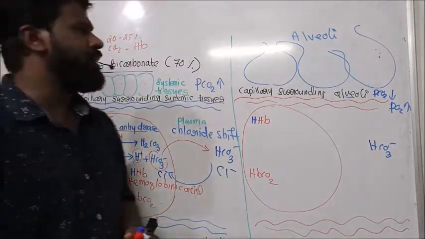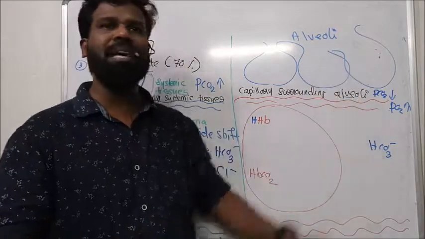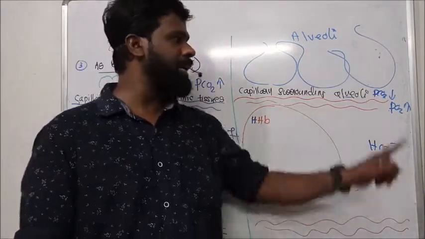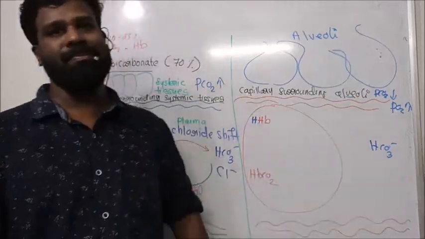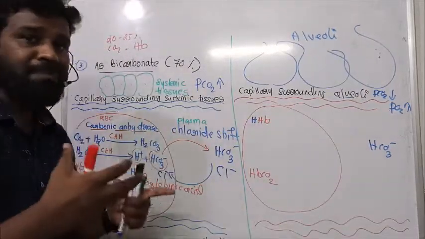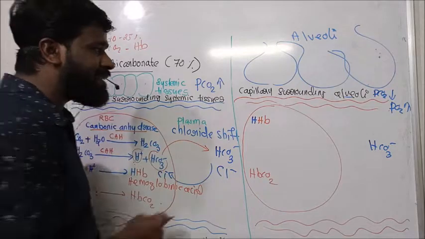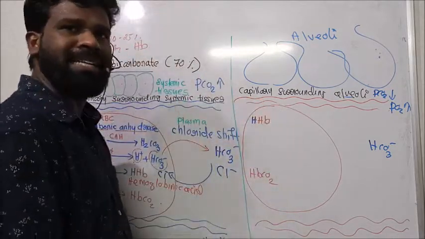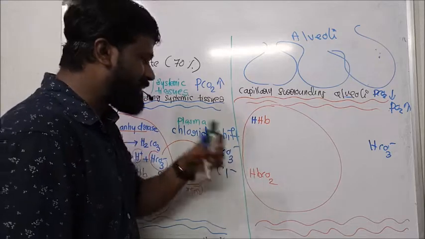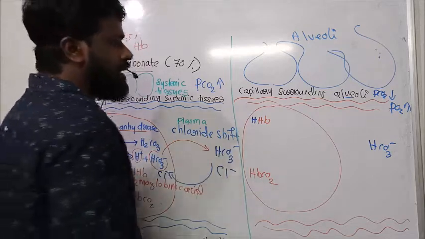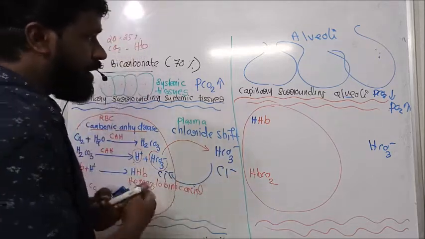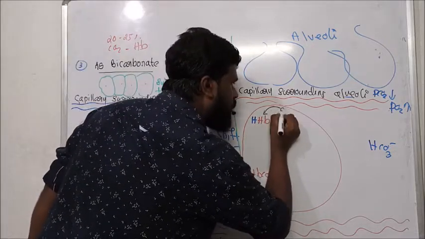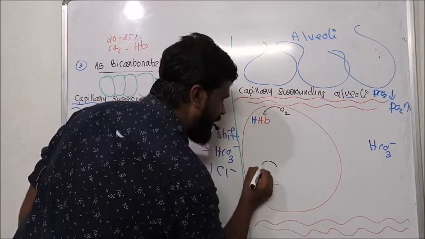But we know, near the capillary surrounding the alveoli, the PCO2 is lesser, but PO2 is higher. So when the partial pressure of oxygen is higher, hemoglobin has a higher affinity for oxygen than for H plus and carbon dioxide. As a result, when oxygen binds to this hemoglobin,